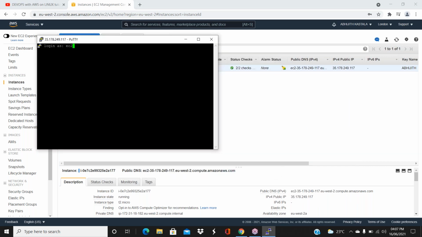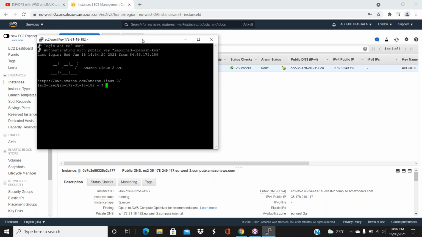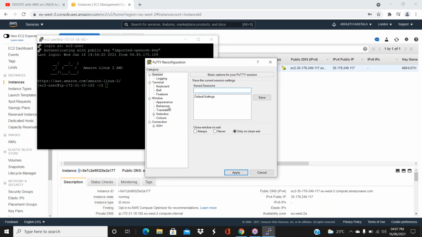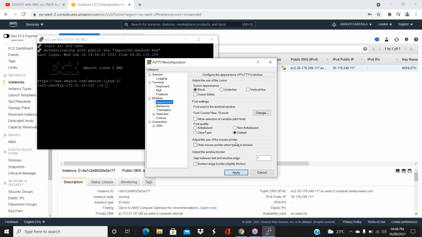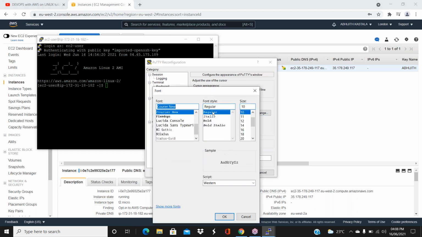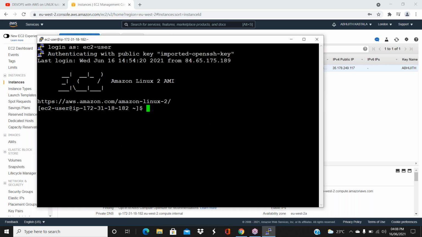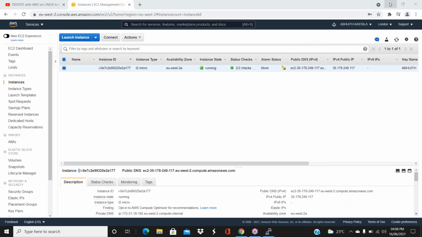So today we'll see what the directory structures are and how to create files and folders. Right click on change settings. Click on appearance, and click on the change button. Okay, apply. So every day, guys, you have to be ready with this screen. Maximize your PuTTY session.